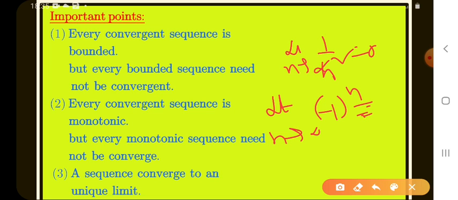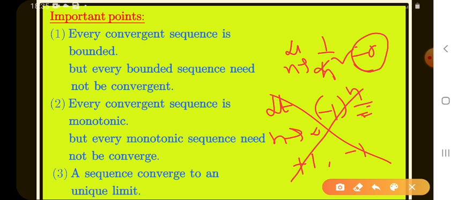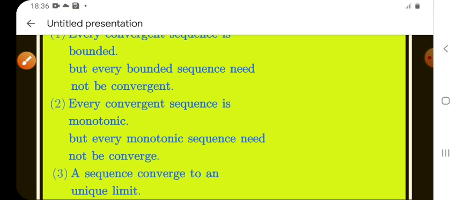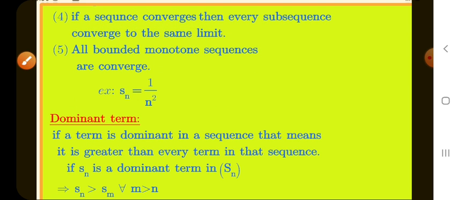If n is even, we get plus 1. If n is odd, we get minus 1. That means it has no limit. If a sequence has a limit, it has only one limit, not 2, 3, 4 limits.